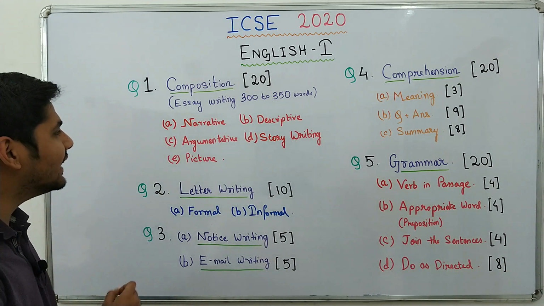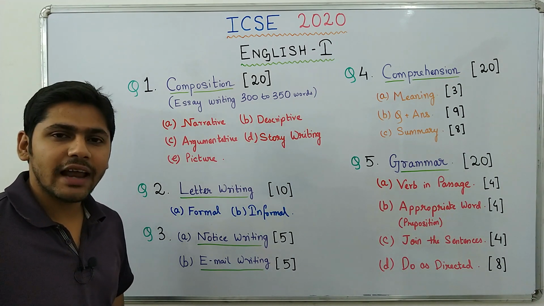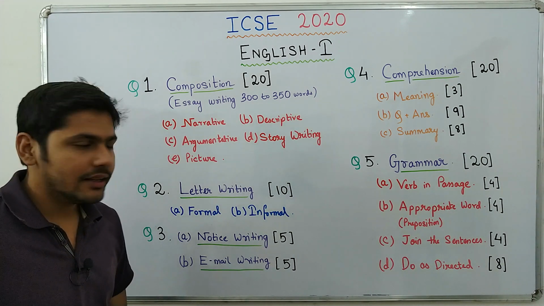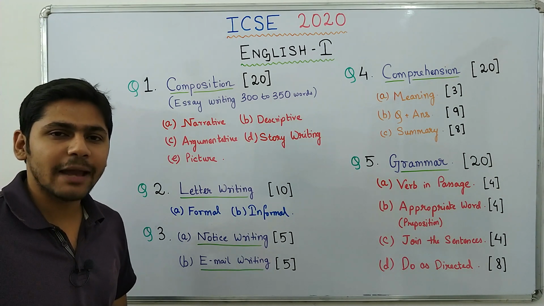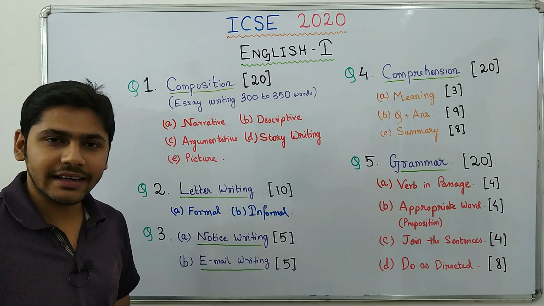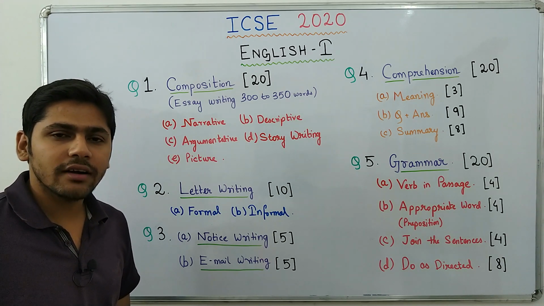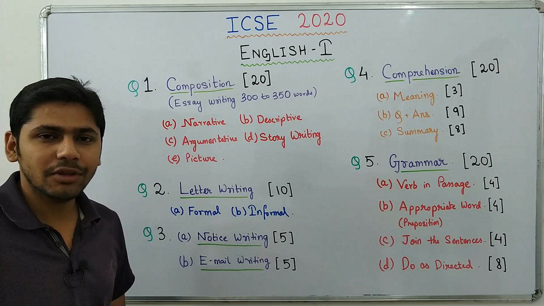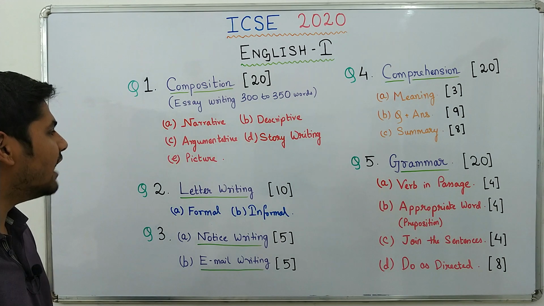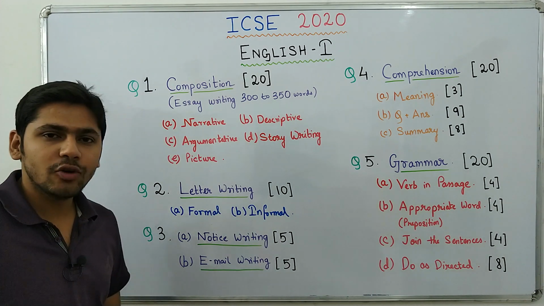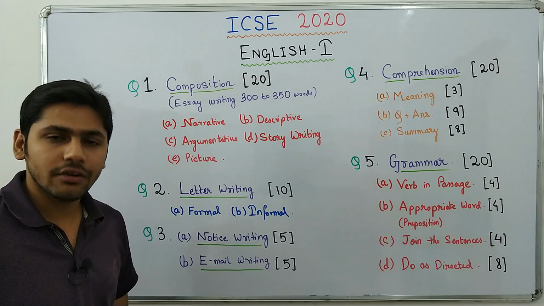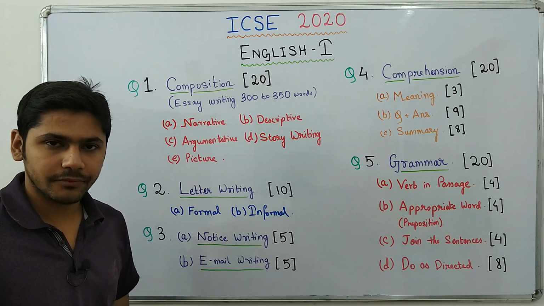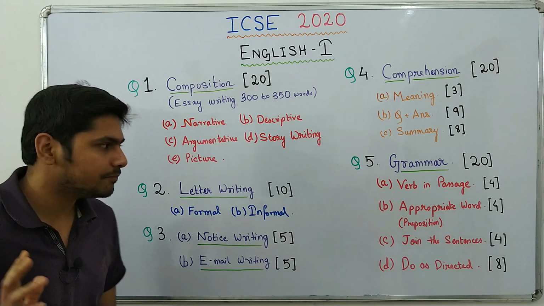You will get a narrative essay. In a narrative essay, you will have to narrate a life event. Then you will get a descriptive essay. In a descriptive essay, you will have to describe something, like describe a rainy day, describe a cold morning, or describe a visit to a historical place, something of this sort. Then you will have an argumentative essay. In argumentative essay, a phrase or a sentence will be given and you have to either write for it or against it. Okay, so that's an argumentative essay.